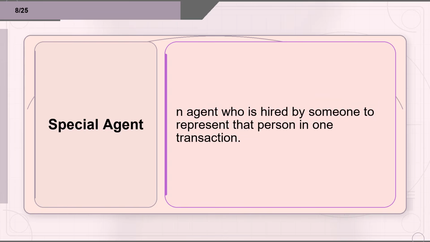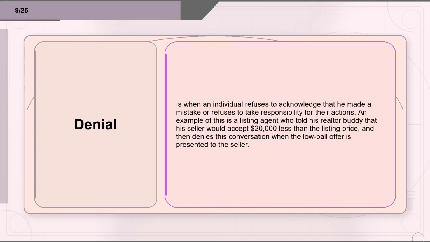Flashcard 8. Term: special agent. Definition: An agent who is hired by someone to represent that person in one transaction. Flashcard 9. Term: denial. Definition: Denial is when an individual refuses to acknowledge that he made a mistake or refuses to take responsibility for their actions. An example of this is a listing agent who told his realtor buddy that his seller would accept $20,000 less than the listing price, and then denies this conversation when the lowball offer is presented to the seller.